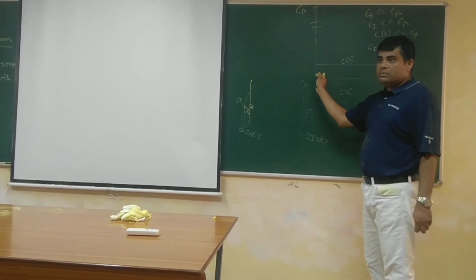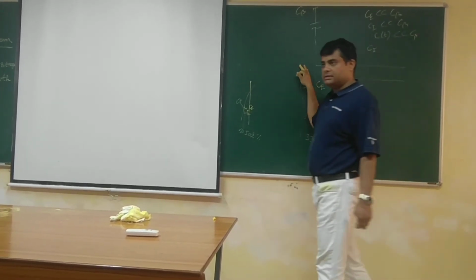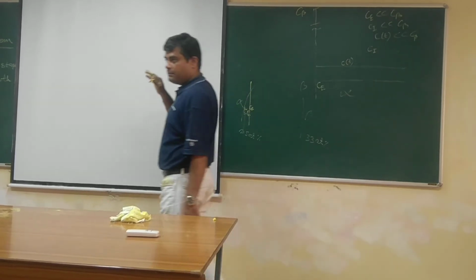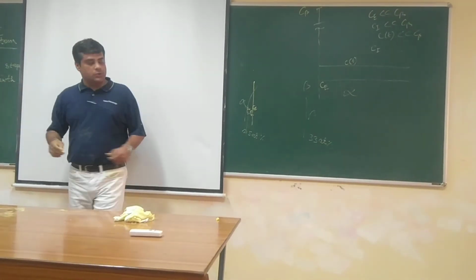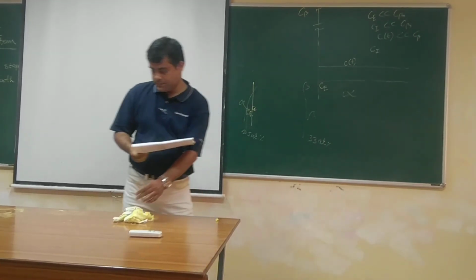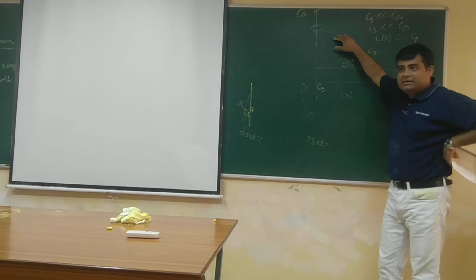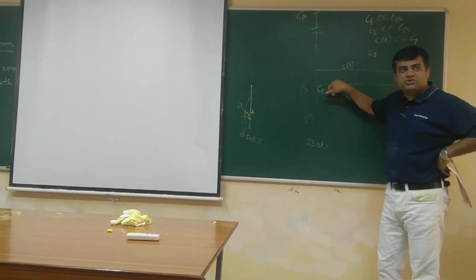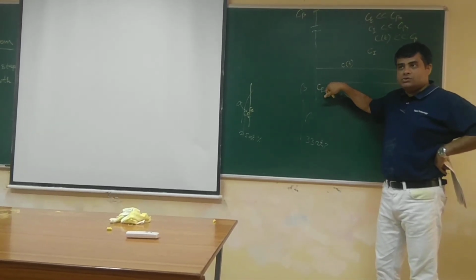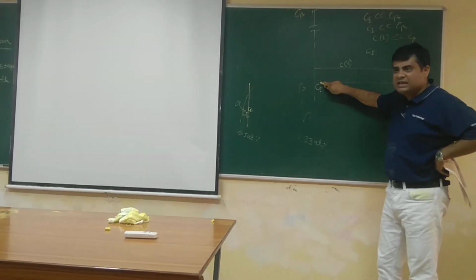Now the number of atoms going from this side to this side per unit area per unit time is proportional to... ultimately the matrix parent composition has to reach Ce. So at a particular time there is a driving force from Ct to Ce.